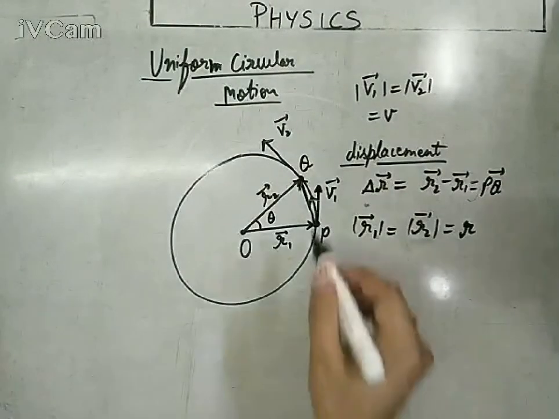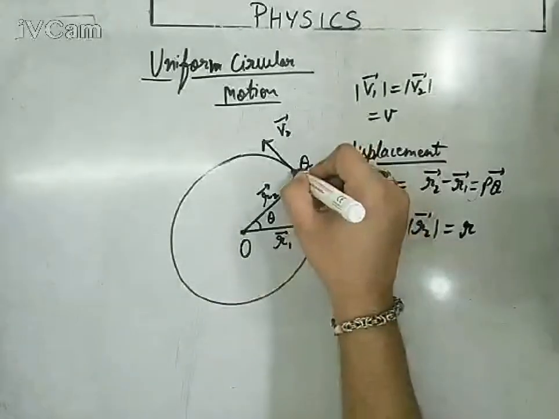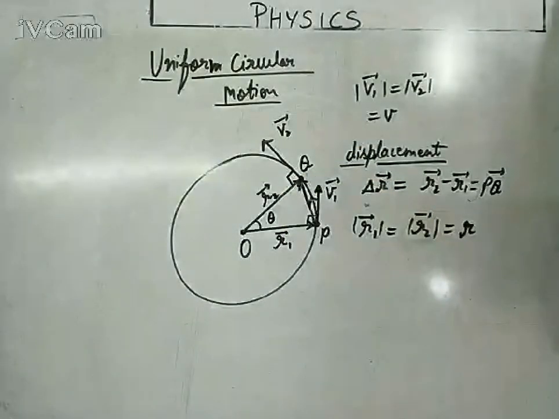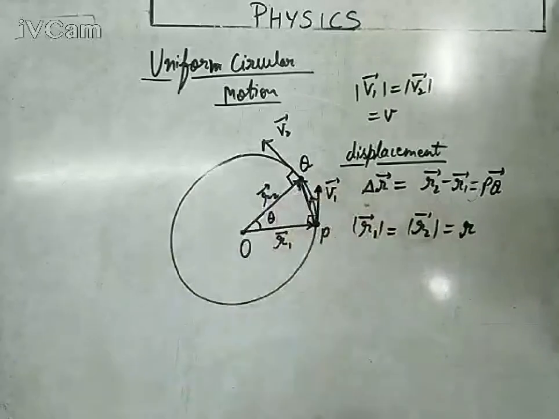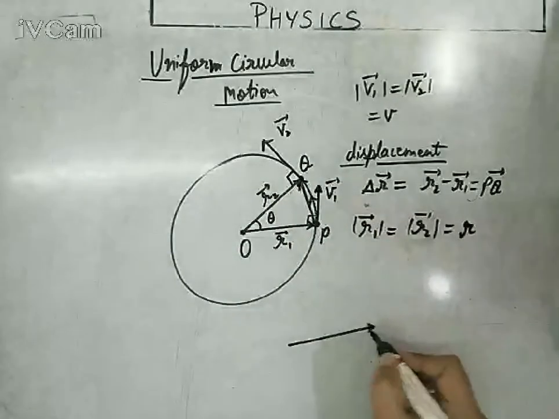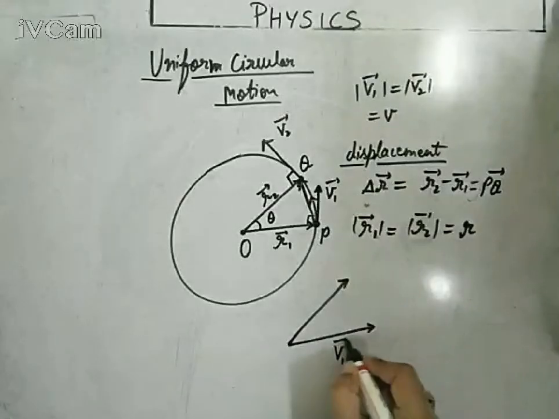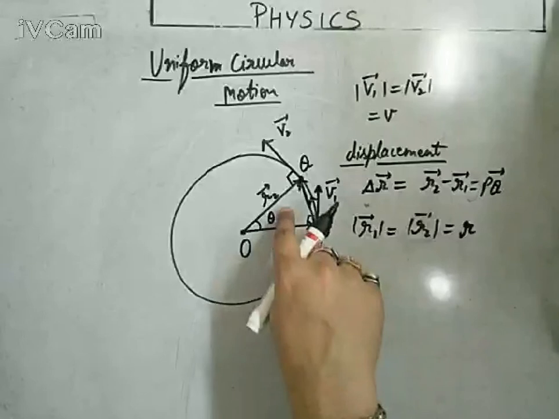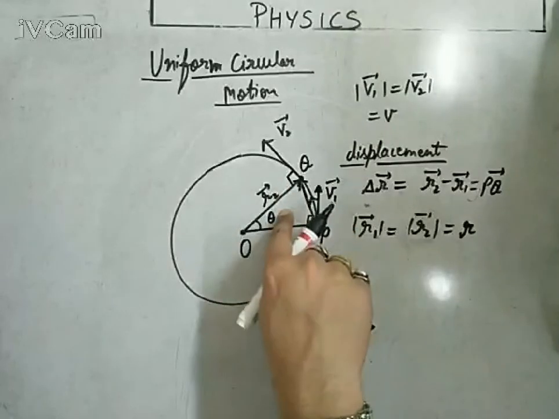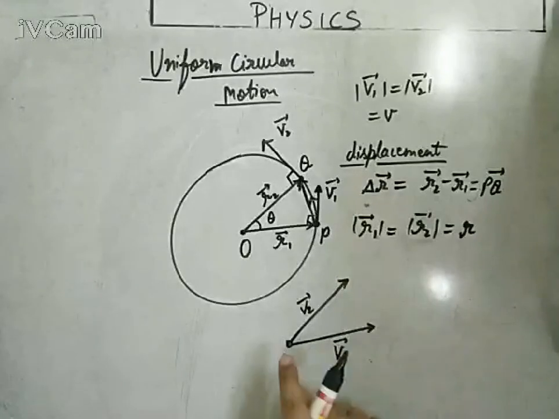Now, since the radius always makes a 90 degree angle with the tangential velocity, we know it very well, radius and tangent make 90 degrees with respect to each other. So if I make a triangle with V1 vector and V2 vector, definitely it will be a similar triangle. The same angle will be there between V2 vector and V1 vector, because they are at the same angle with R1 and R2. If R1 and R2 are at an angle of theta, V1 and V2 will make the same angle theta.